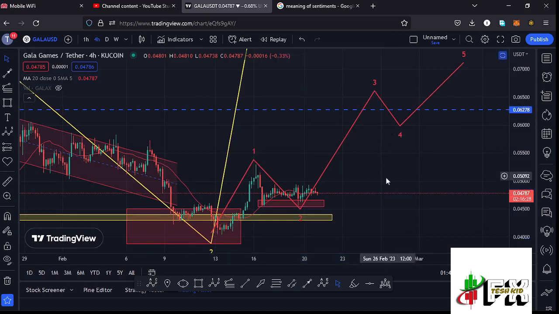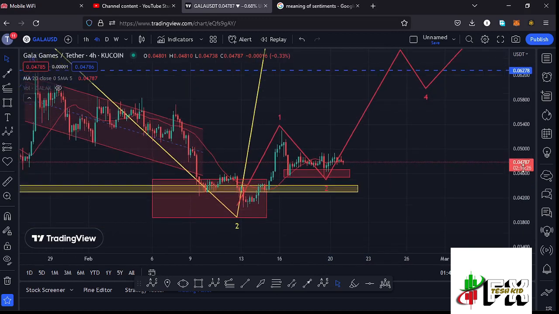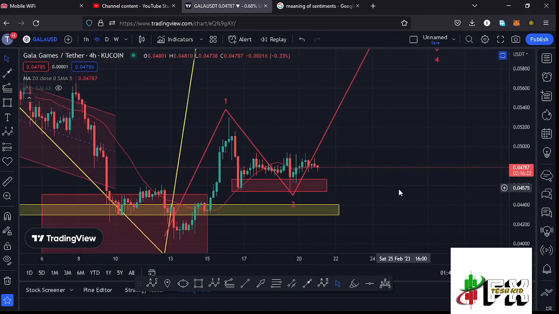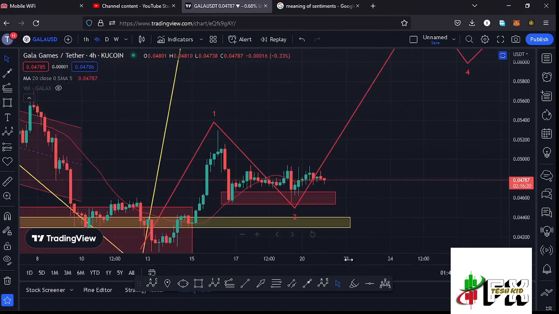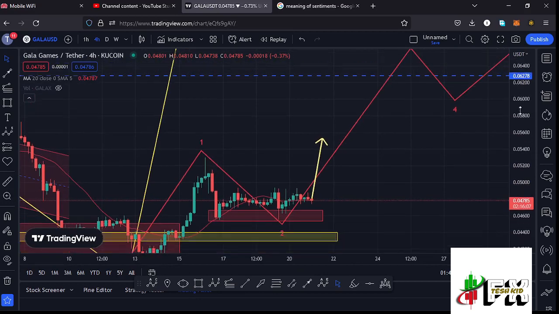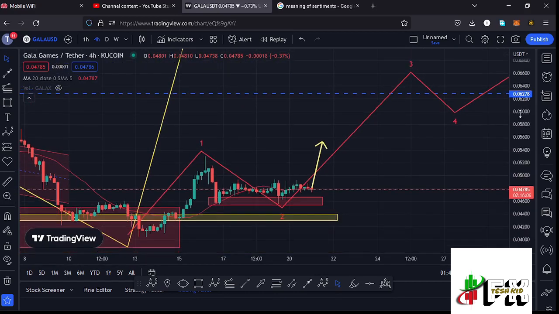And for this move to also play out, I'm expecting Gala Games to continue holding above the 20-day MA so that we can have the support that we need for us to continue pushing even higher. And once we have the support, then we can get to the wave 1 high at around the $0.05311 mark. And the moment we manage to break above the wave 3 high, then that will be enough confirmation that whatever we are seeing is the start of that massive bounce to the upside in the formation of that